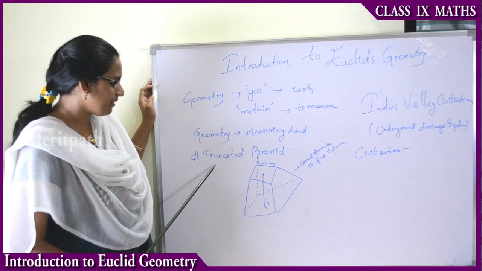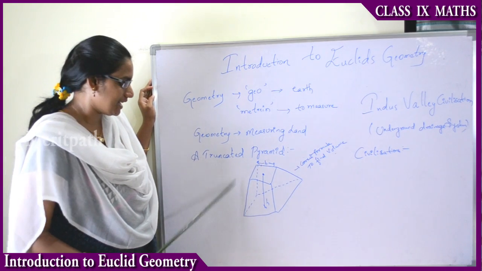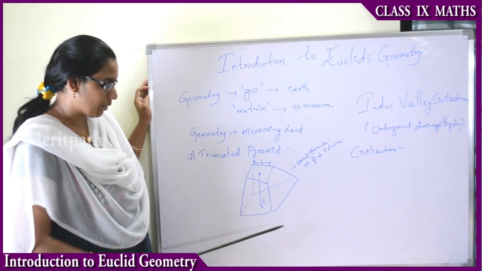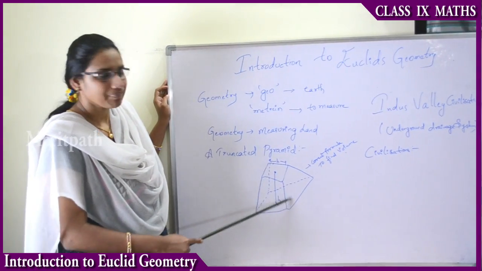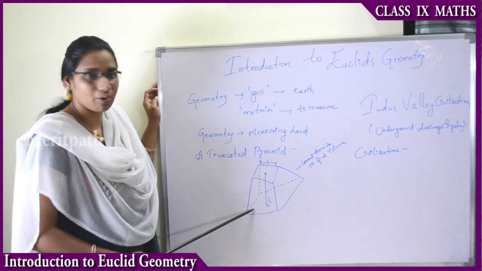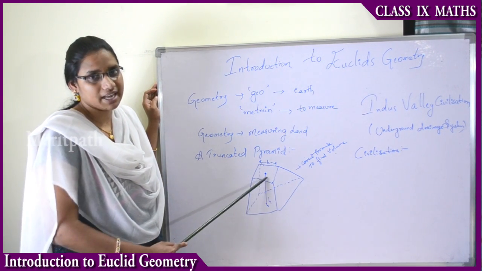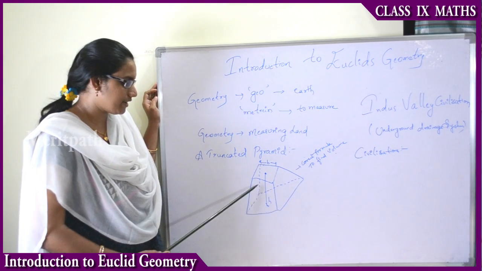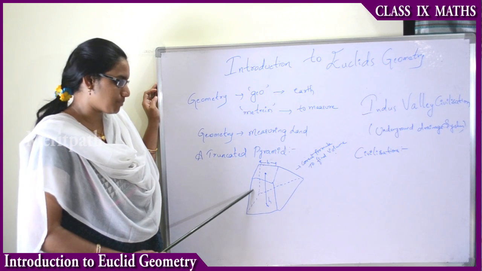For example, consider a truncated pyramid, having upper and bottom surfaces of square shape and the remaining faces of different polygon shapes. A polygon is a closed shape with sides. It may have equal sides or different lengths. It is known as a polygon.